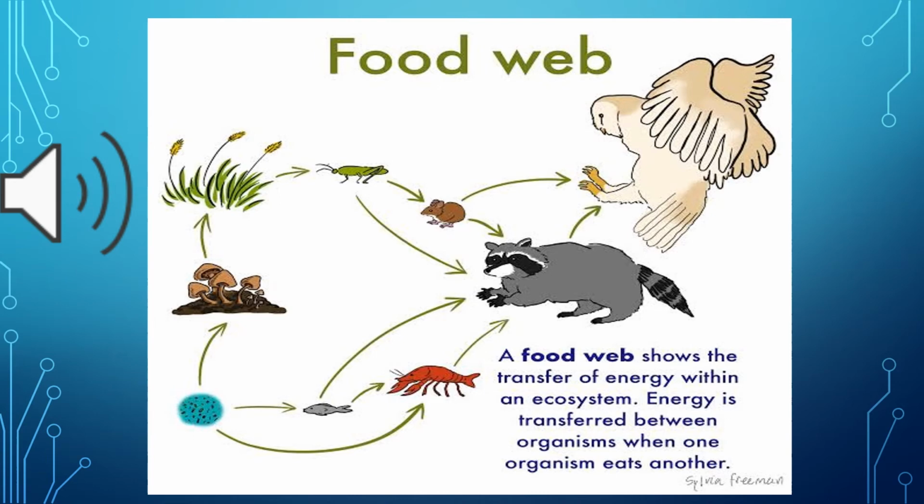A food web shows the transfer of energy within an ecosystem. Energy is transferred between organisms when one organism eats another. If you look, energy is transferring from one organism to the other because these organisms are eating other animals to take up the energy that those organisms have in their bodies. So this energy is transferring in all the food web.